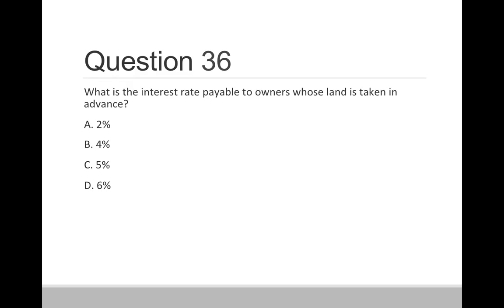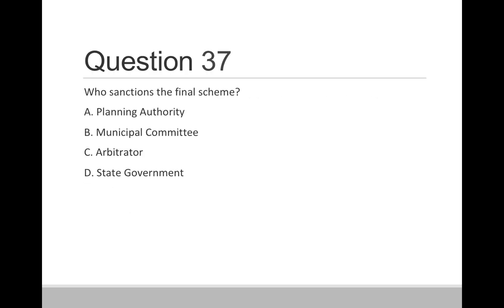Question 36. What is the interest rate payable to the owners whose land is taken in advance? Option A, 2%, option B, 4%, option C, 5%, option D, 6%. So correct answer is option B, 4%. Question 37. Who sanctions the final scheme? A, planning authority. B, municipal committee. C, arbitrator. D, state government. So correct answer is D, state government.